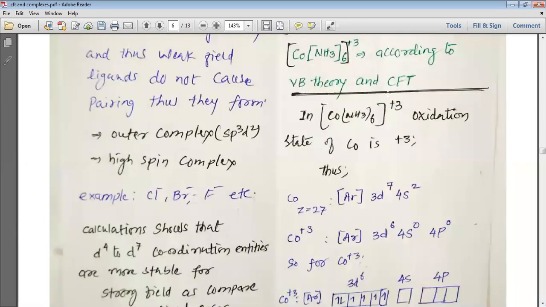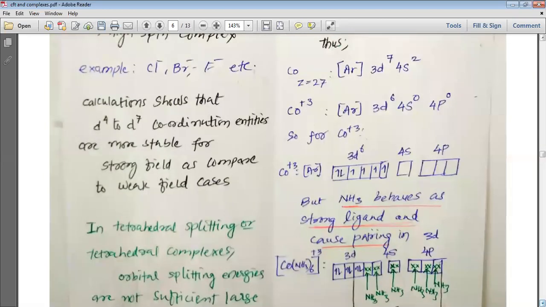As pairing does not take place, all the spin quantum numbers are added to each other, and thus a high spin complex is formed. Examples of weak field ligands are Cl⁻, Br⁻, F⁻, etc. So this is how, my dear students, we understand weak field and strong field ligands. Please keep these ligands in your mind.